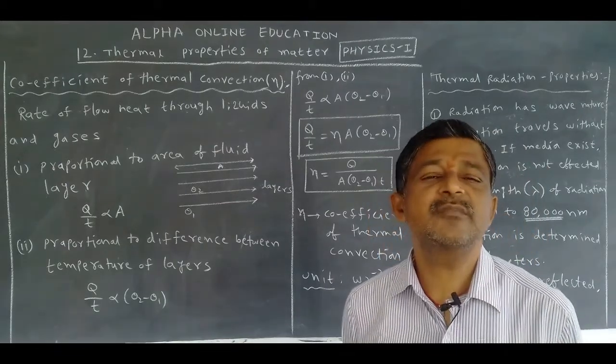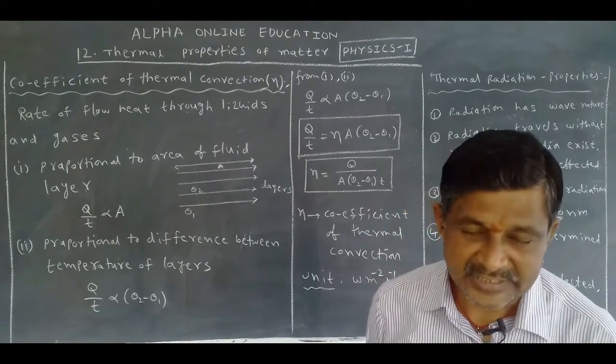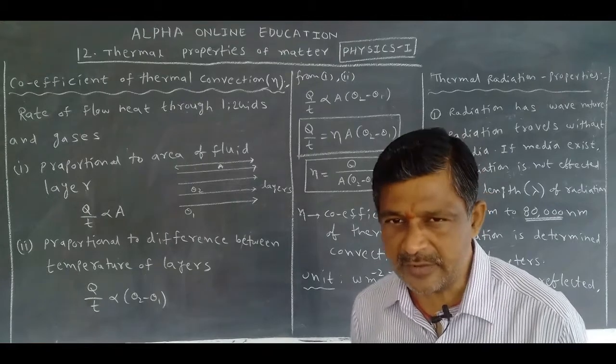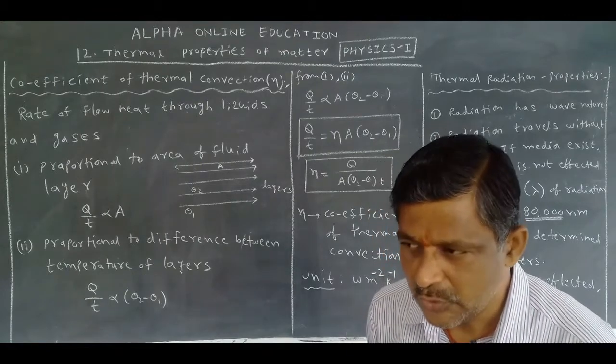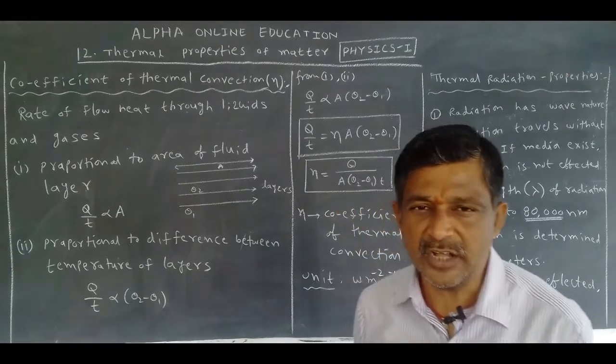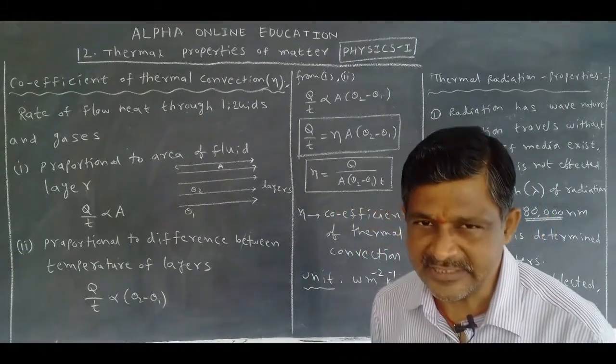Now, thermal radiation. Already we have studied that. What is thermal radiation? Heat is transferred from high temperature to low temperature without the intervention of a medium. It's called thermal radiation.